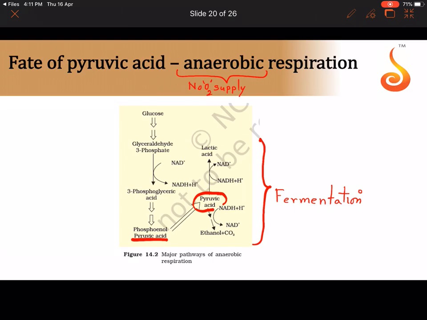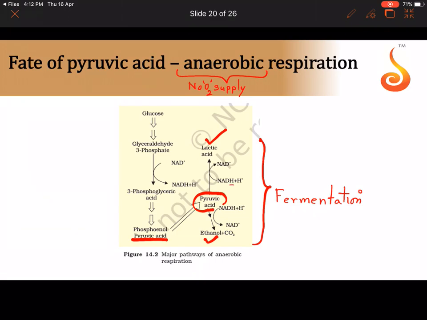There may be two types of fermentation happening. One is called the lactic acid fermentation, one is called ethanol fermentation. So ethanol fermentation is mostly seen in yeast, and lactic acid is seen in bacteria like curdling bacteria as well as our own muscles. But remember, in both, only about 7% of the glucose's energy is liberated. It's a very short pathway. Not much of the glucose energy is released in this, and not much of the byproducts are also produced over here.